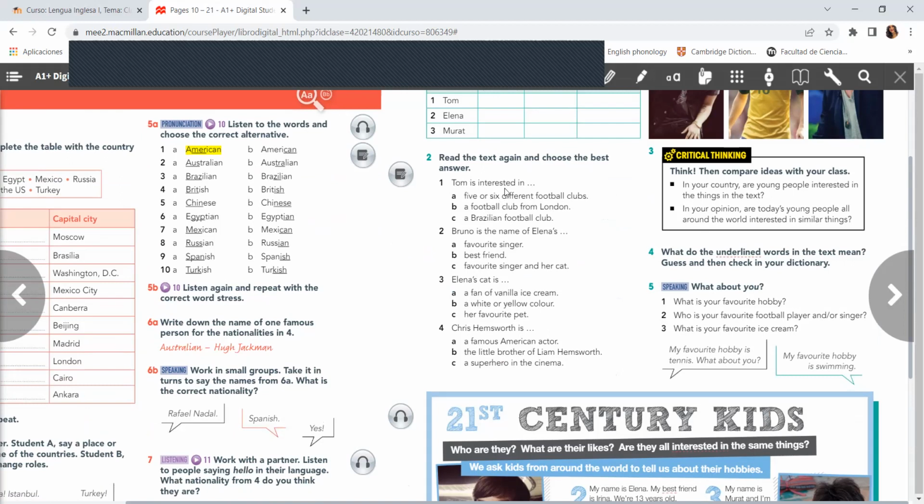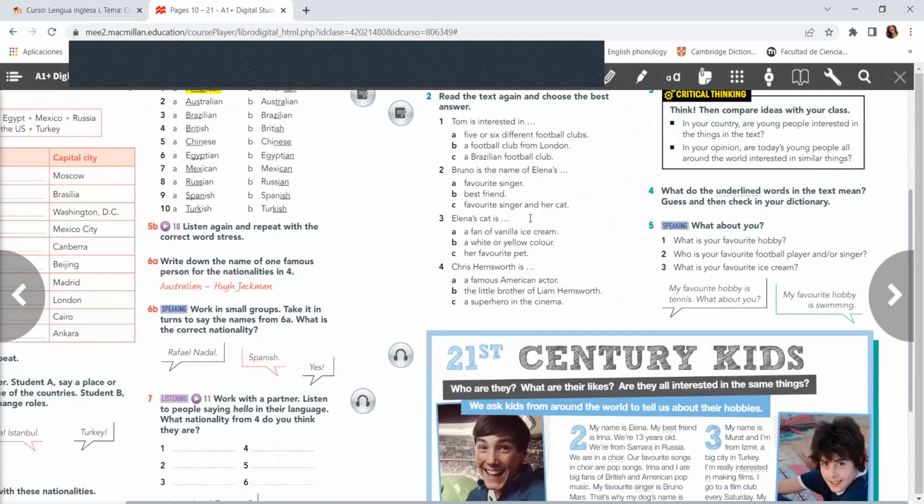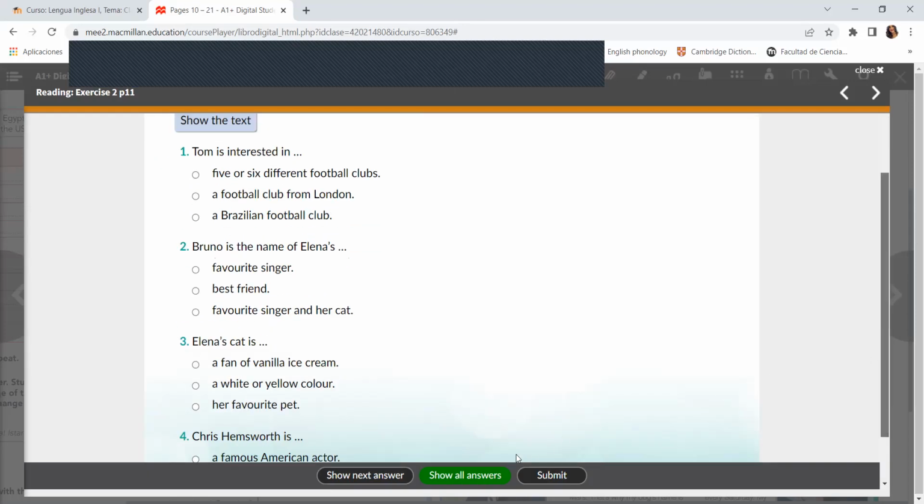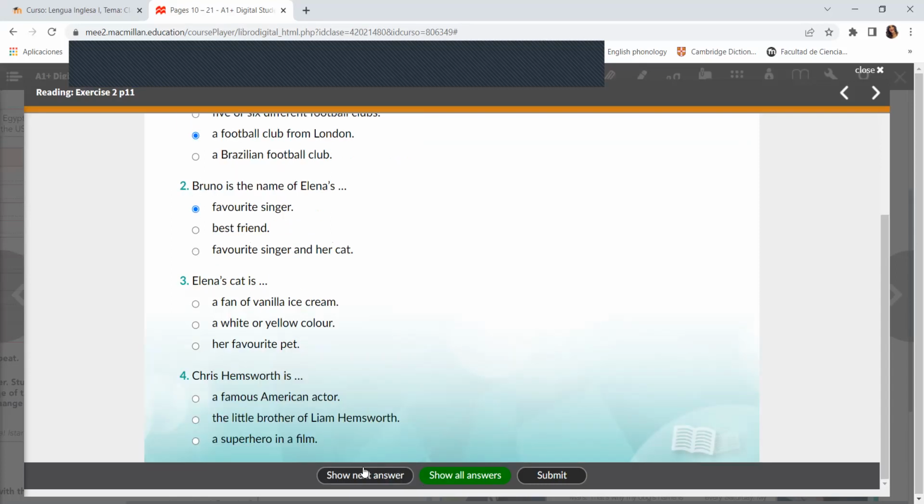For example, Tom is interested in, and you have 3 options. Option 1, option 2, option 3. So let's see the answers. Number 1, Tom is interested in a football club from London. Bruno is the name of Elena's favorite singer. Elena's cat is a white or yellow color. And Chris Hemsworth is a superhero in a film.